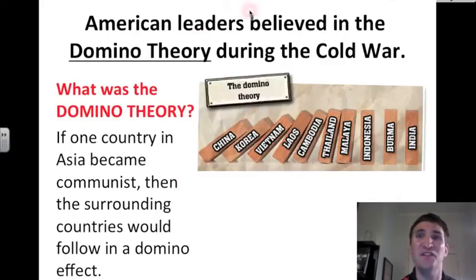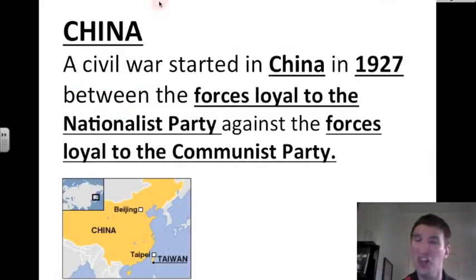American leaders believed in the Domino Theory during the Cold War. What was this Domino Theory? Here's a visual of it. If one country in Asia became communist, let's say China, then the surrounding countries would follow in a domino effect. Then Korea, then Vietnam, then Laos, Cambodia, Thailand, Malay, Indonesia, Burma, and India. If one fell, they would all fall. That's the Domino Theory. First, let's start in China.